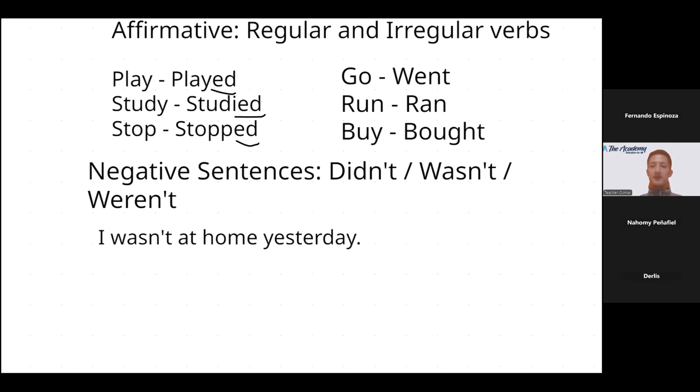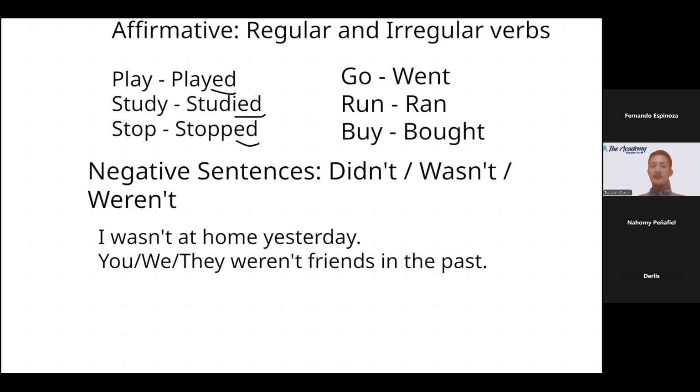In the case of weren't, remember we use it for you, we, or they. The auxiliary is weren't. For example, we weren't friends in the past. Negativo, ¿no? Nosotros no éramos, o tú no eras, ustedes no eran amigos en el pasado.